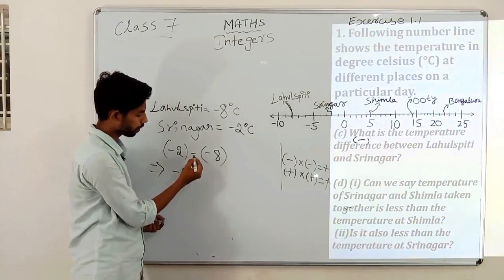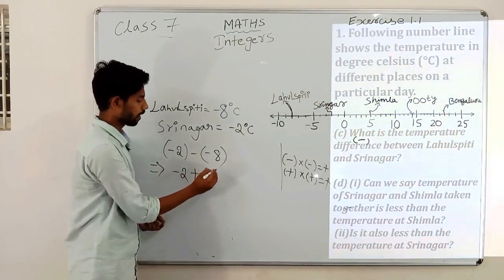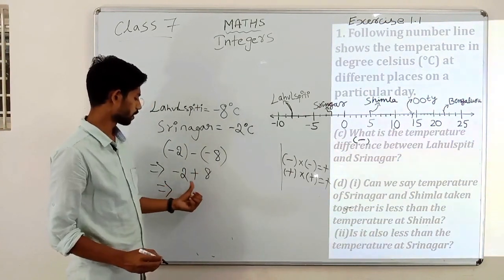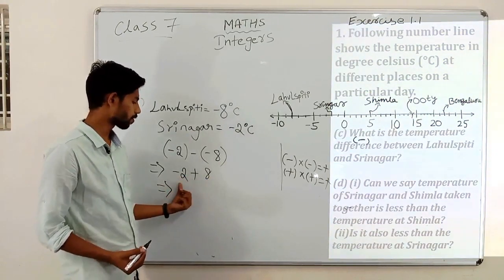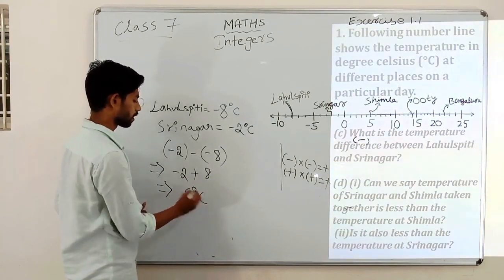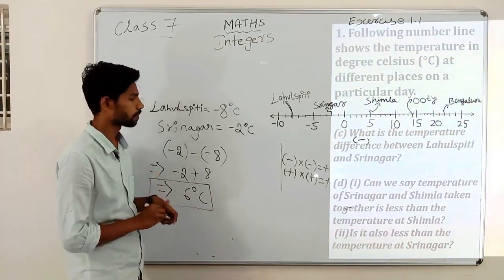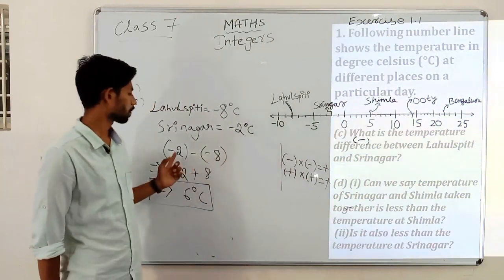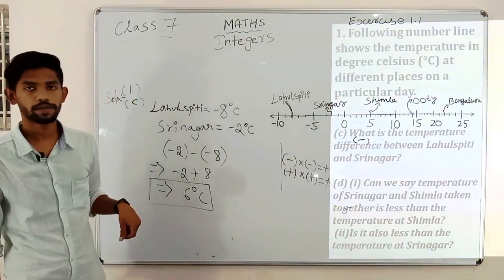Minus into minus is plus, and what is remaining? 8. And then what will be the answer? Plus into minus, minus. How much minus? In 8 we have to remove 2. That is 6 degrees Celsius is the answer for C. The difference between the temperatures of Lahul Spiti and Srinagar, that is -2 and -8 degree, is +6 degree.